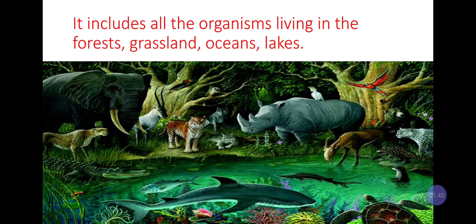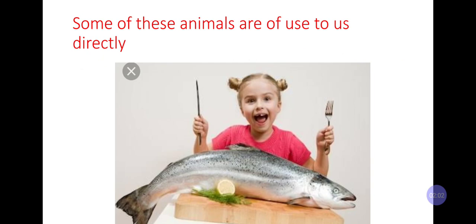It includes all the organisms living in the forest, grassland, ocean, lake. So in nature so many things are present. So the animals or the organisms which live in these places, forests, grasslands, oceans, lakes, are all coming under the heading of wildlife.